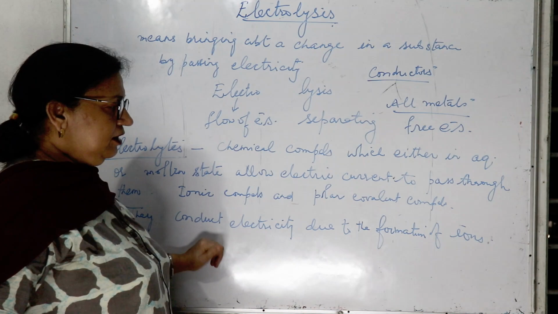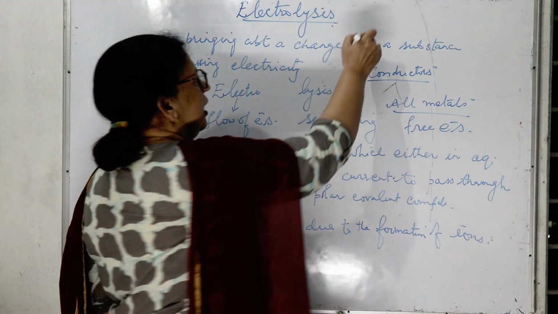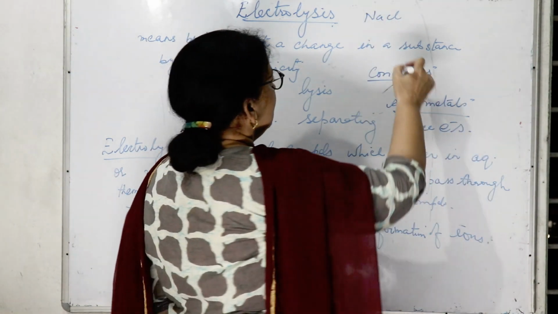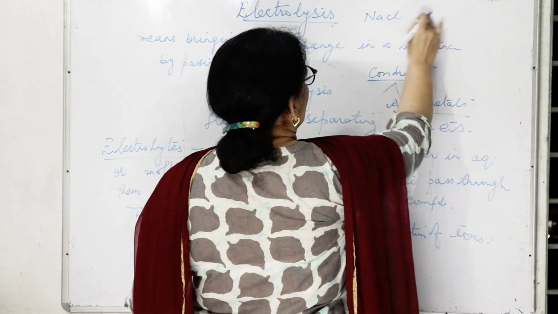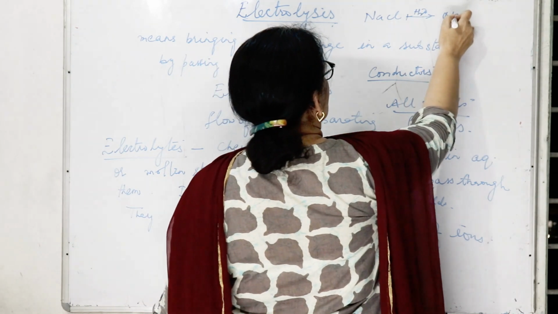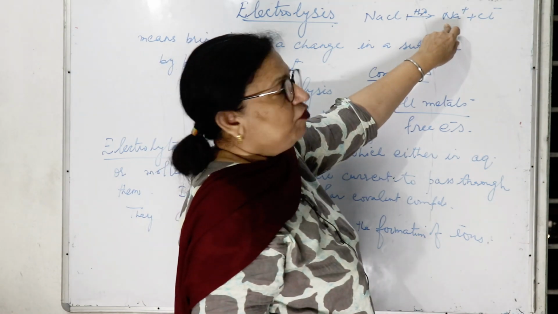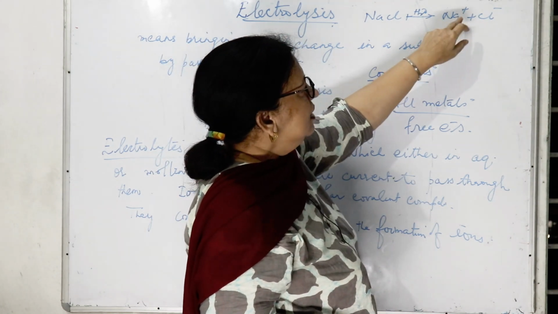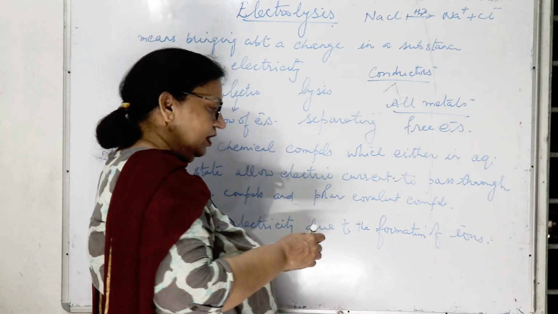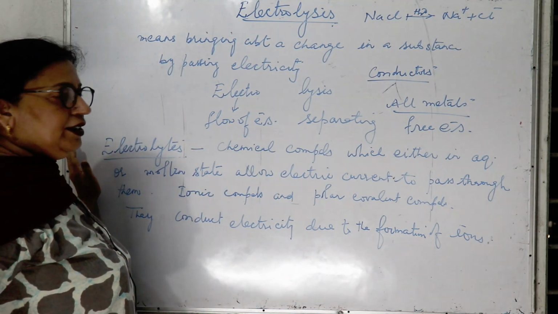Why do they conduct electricity? They conduct electricity due to the formation of ions, like NaCl. This is an ionic compound, and when it is dissolved in water, it will break up into Na positive and Cl negative. As it forms ions, electricity is conducted. As charges are developed, that is why they can conduct electricity. So this is the introduction.